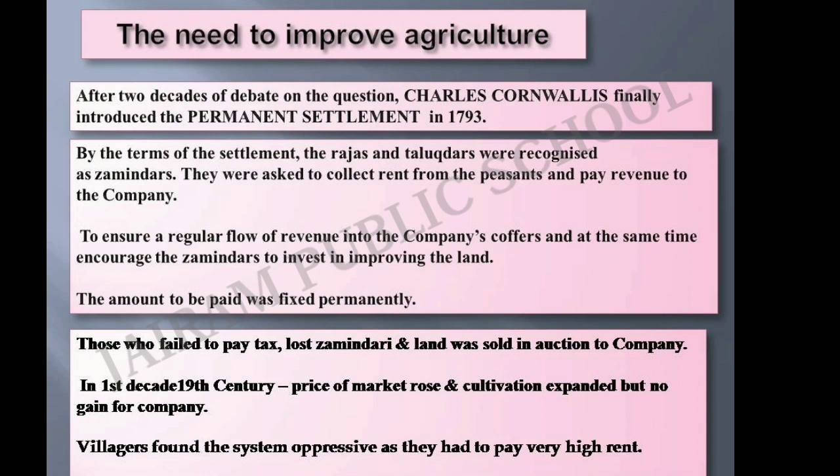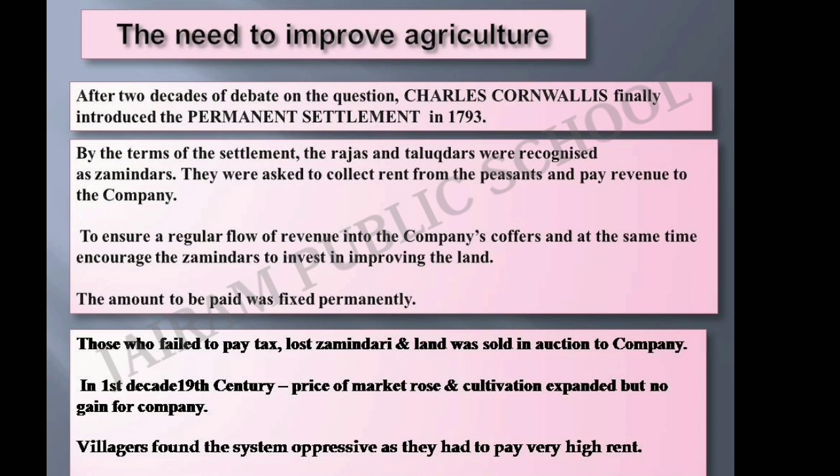The term Permanent Settlement had a lot of conditions and criteria. The Rajas and Talukdars were recognized as Zamindars. They were asked to collect rent from the peasants and pay revenue to the Company. The amount to be paid was fixed permanently, so that it would not be increased in the future. It was felt that this would ensure a regular flow of revenue into the Company's coffers. A coffer is nothing but a treasure box. At the same time, it would encourage the zamindars to invest in improving the land.